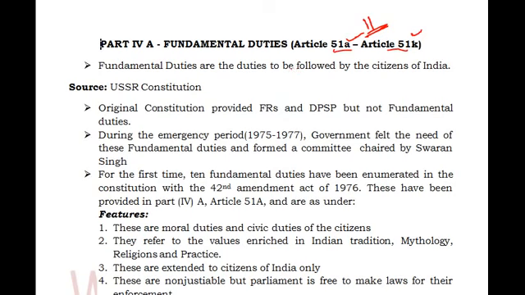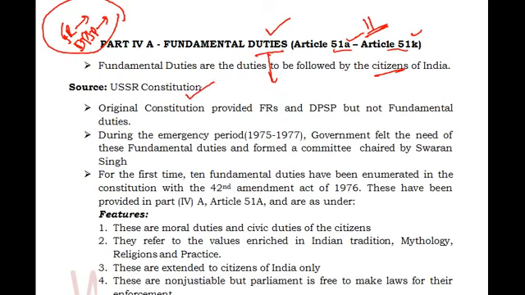We have seen in the earlier classes fundamental rights and directive principles of state policy. Some of the fundamental rights are for the citizens of India as well as for foreigners, whereas DPSP are principles for the state, which the state should follow while enforcing the law. So that is fundamental rights and DPSP. Whereas the fundamental duties are the duties of the citizens of India. These are the things that citizens of India should perform and practice in the society.